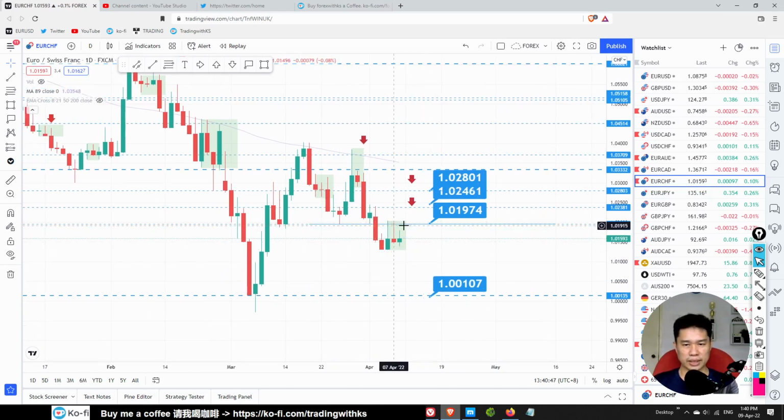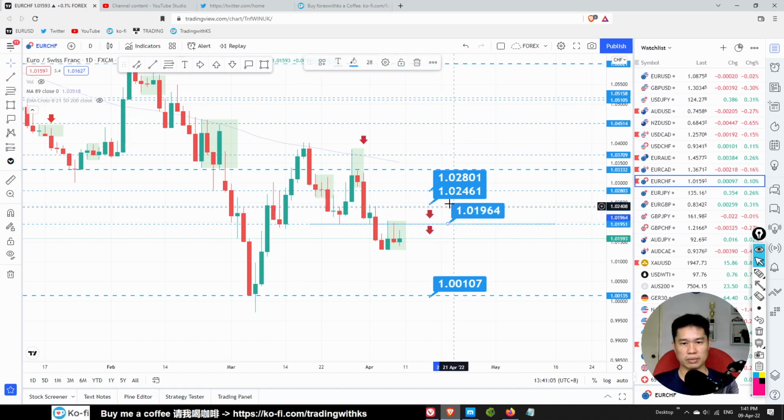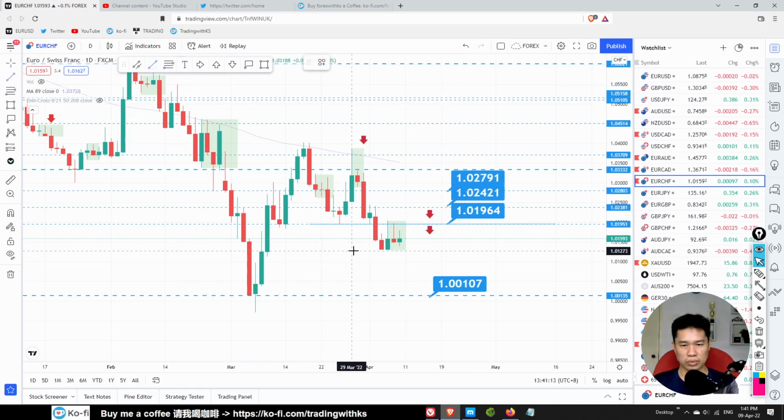So the price is rejected at 1.01974. A strong rejection over here, probably this one. If the price breaks through this consolidation area, maybe you can execute a sell trade over here. Probably there is a possible sell trade over here, Euro Swiss franc. But only after we want the price to go through this area.